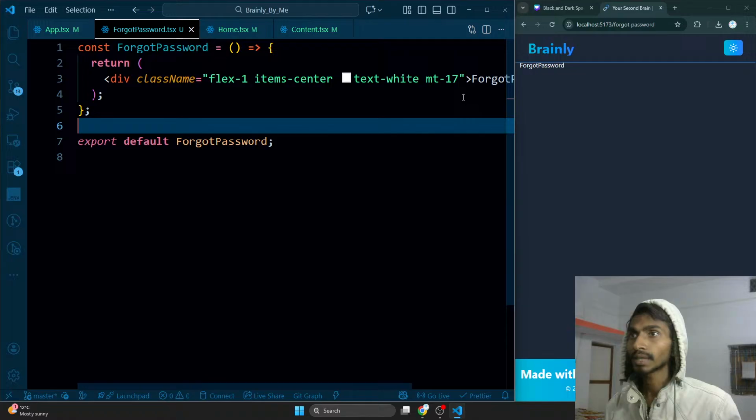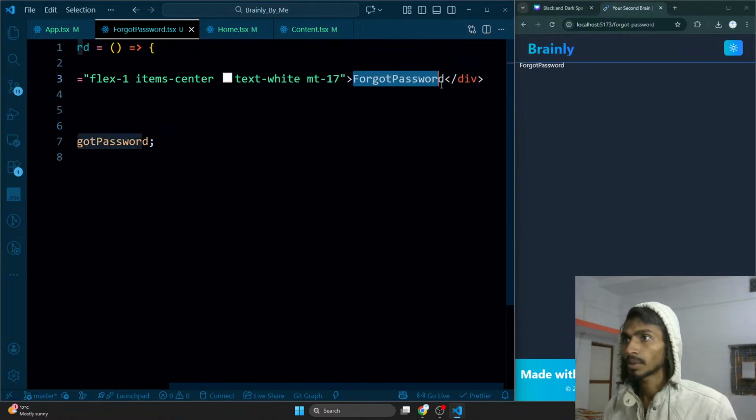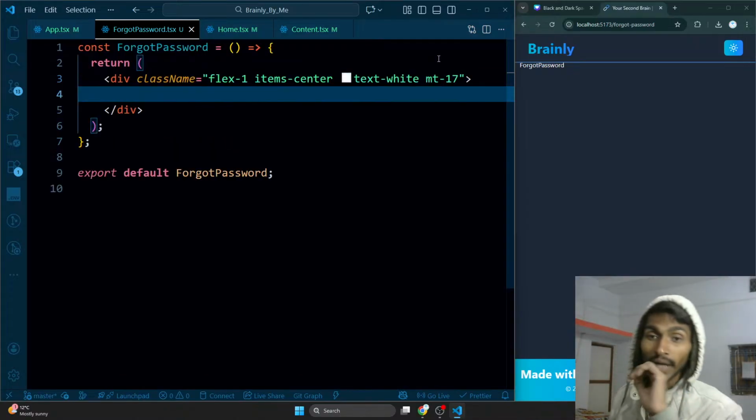What I want is that inside this, I want to have a form, because this is the forgot password form. And how do we even use this forgot password submit?